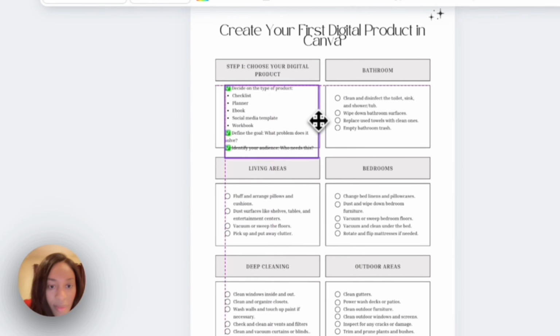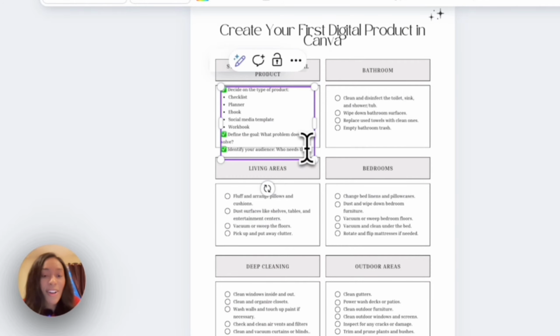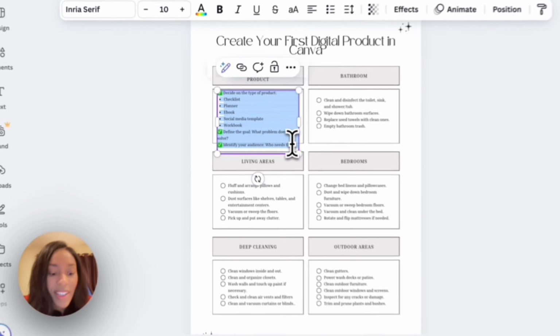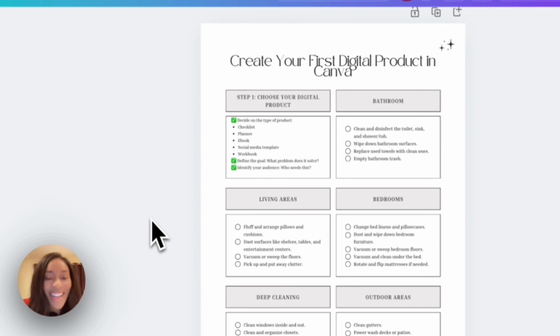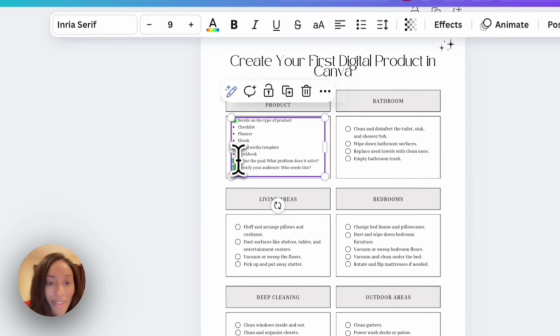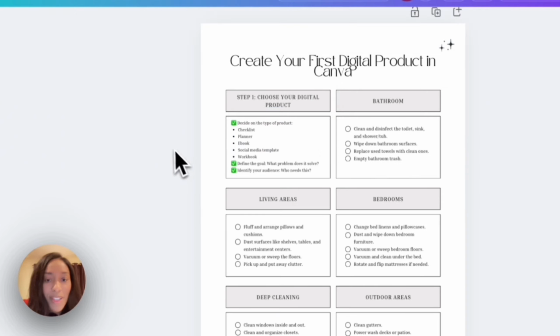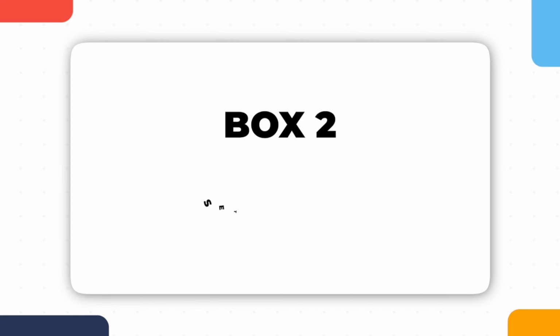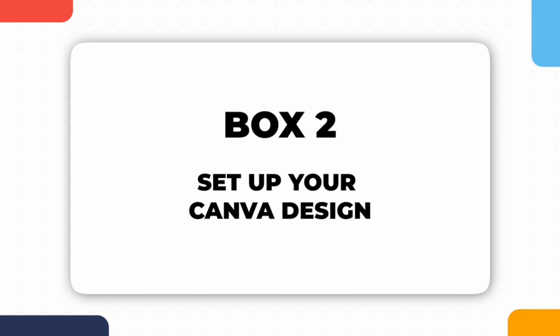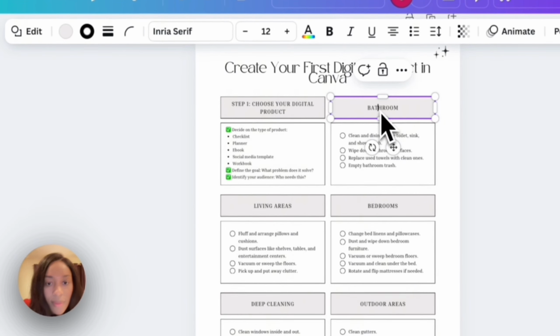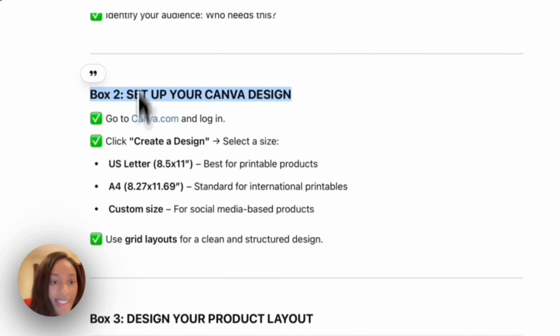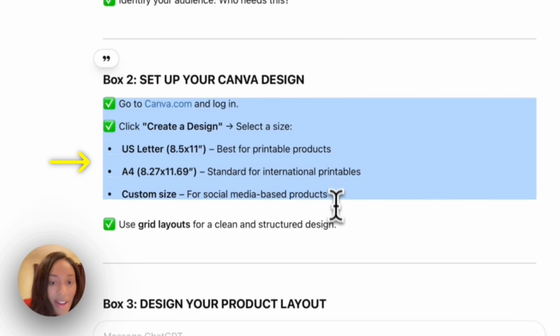Because it's not all fitting, I'm going to highlight everything. And so I did Command A on my Mac computer. And then I'm going to make the font smaller so it can fit. And then I'm going to move on to step 2. So step 2, set up your Canva design. Let's see what it says. Go to canva.com and log in.